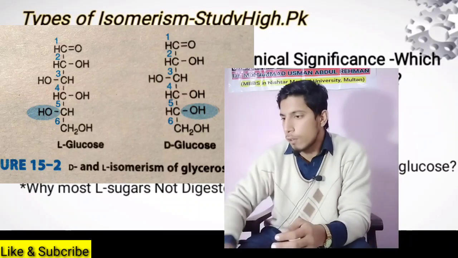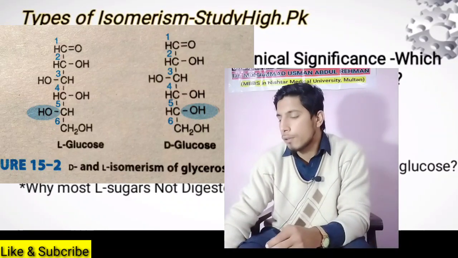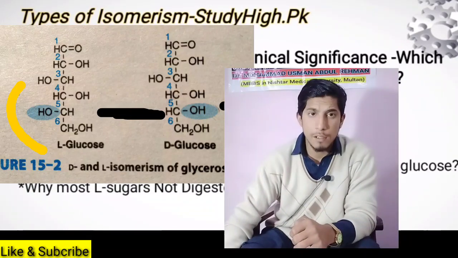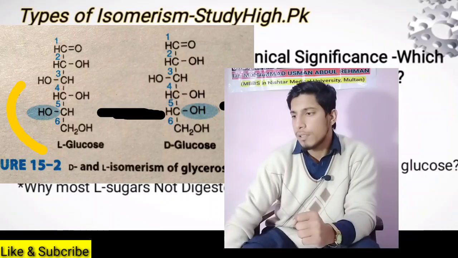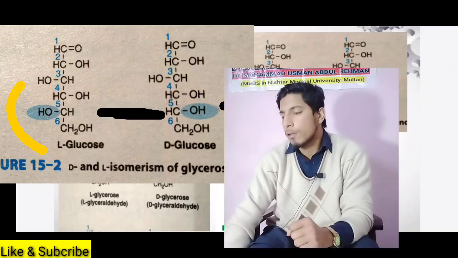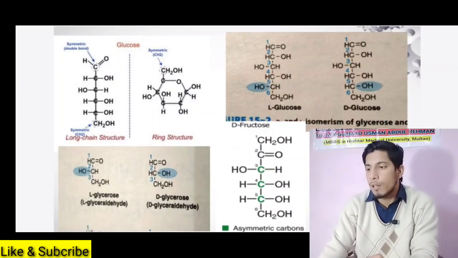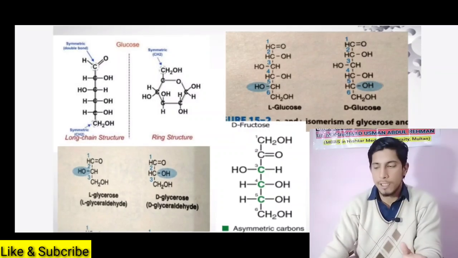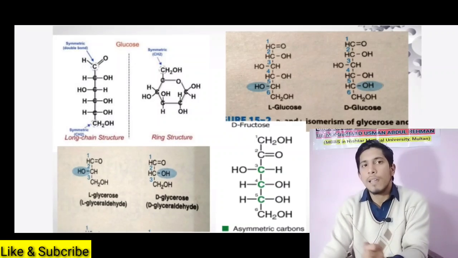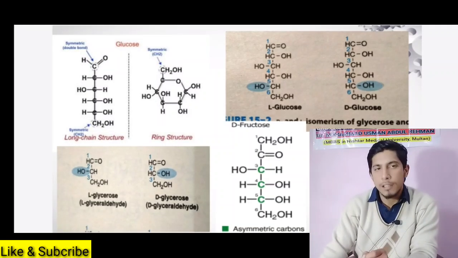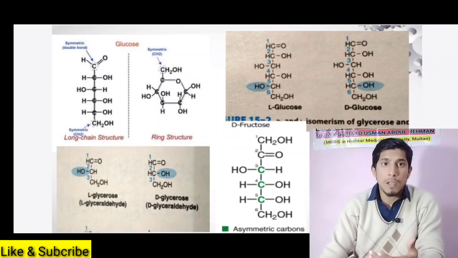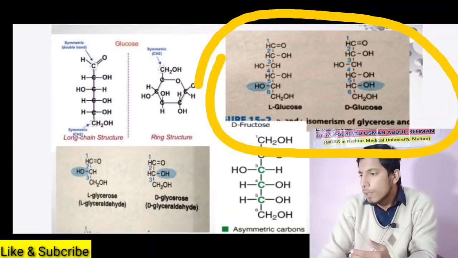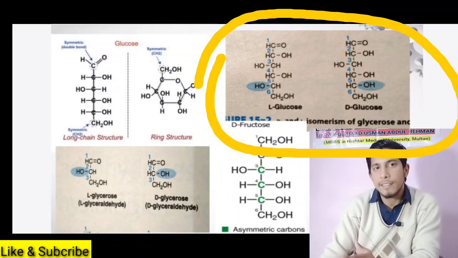If you see glucose, this is L-glucose, this is D-glucose. Both have the same chemical formula, and both are mirror images of each other. But in L-glucose, the OH group on carbon number 5 is present on the left side. That's why we call it L-glucose. Whereas in D-glucose, D meaning dextro and L meaning levo, the OH group is present on the right side.